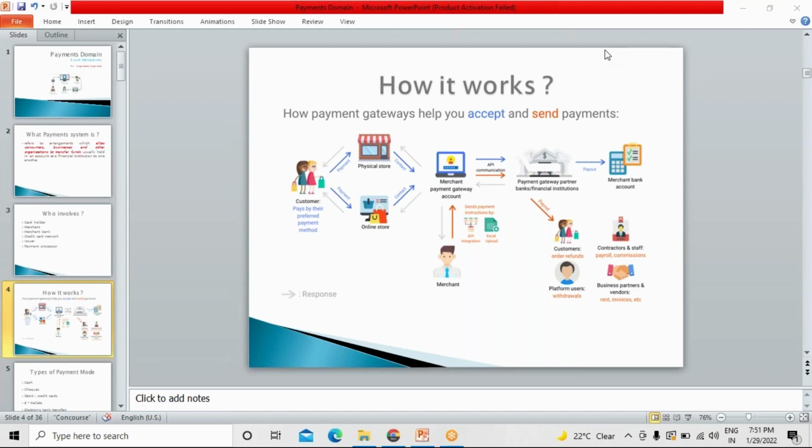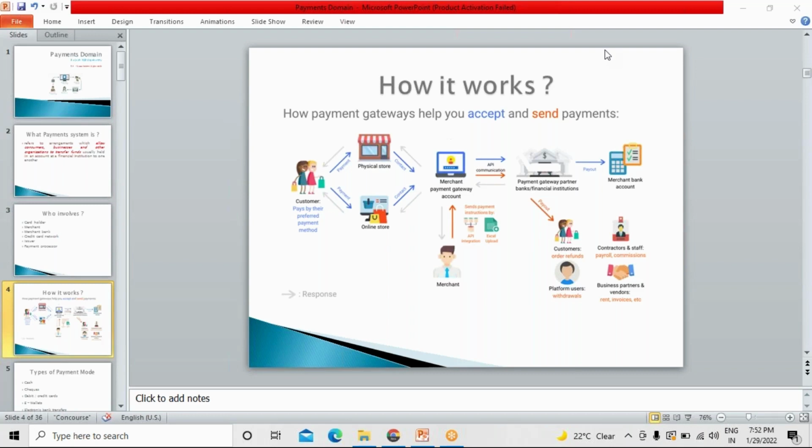The acquirer plays a vital and important role between the merchant and the network, because these are two different important things. The merchant is the person who is giving services to the customer, whereas for the network, there must be proper connectivity between the merchant and the network, where the acquirer is the person who will be looking after all this information.